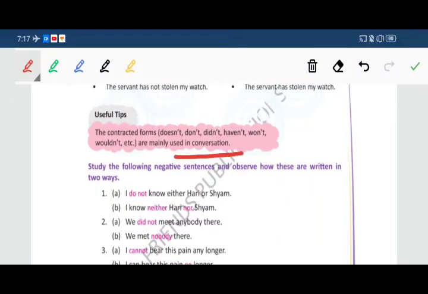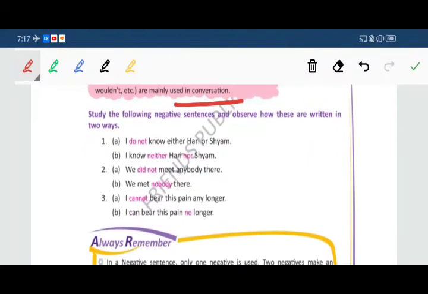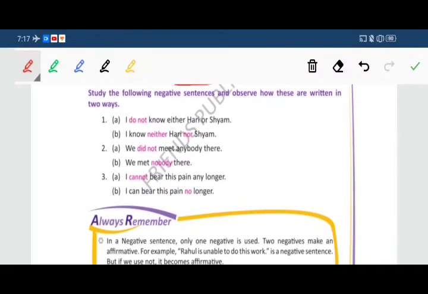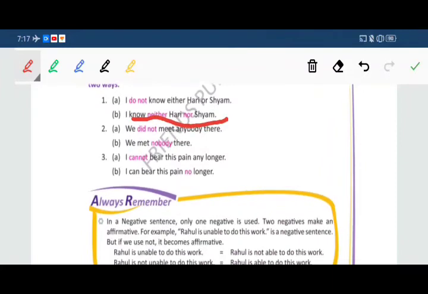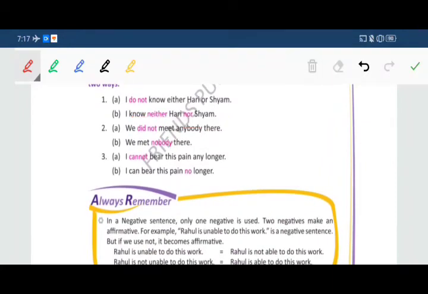Now study the following negative sentences and observe how these are written in two ways. First one: I do not know either Hari or Shyam. Second: I know neither Hari nor Shyam. Both the sentences have the same meaning, but the way of writing is different. Now second one: we did not meet anybody there. Another way of writing this same sentence: we met nobody there. Third example: I cannot bear this pain any longer. Another way: I can bear this pain no longer.